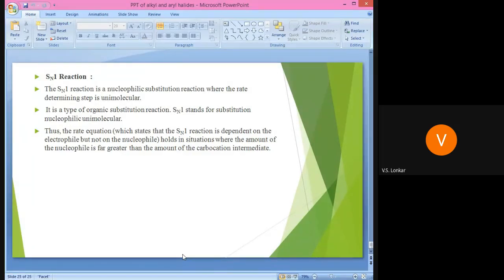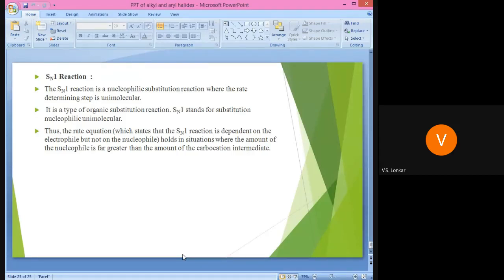No doubt, in SN1 a carbocation is formed, and the rate of reaction depends on the concentration of only one reactant. Therefore, it is called nucleophilic substitution unimolecular reaction. Got it? The mechanism includes a two-step reaction: the first is the bond breaking step, and the second is the bond formation step.